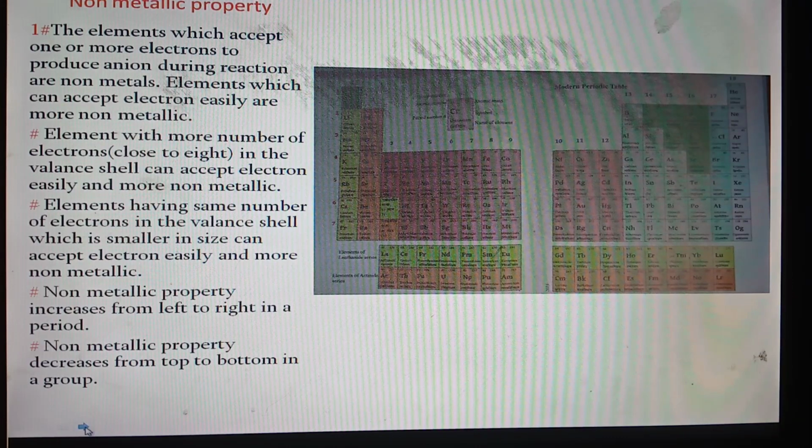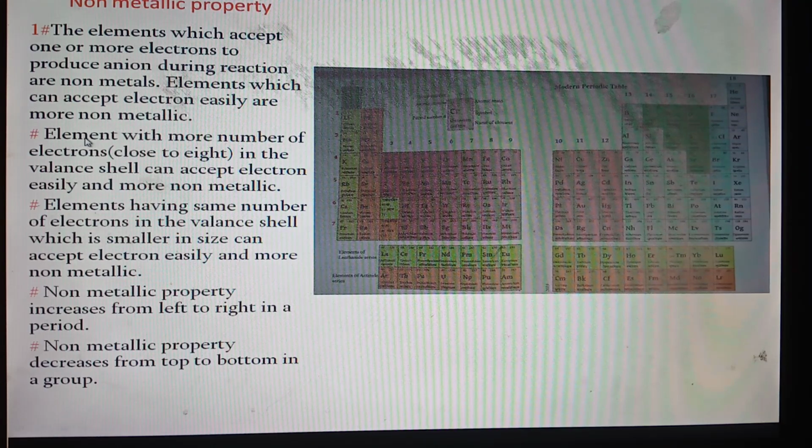Now we shall discuss non-metallic property, which is just opposite to the metallic property. We have to understand the points clearly. The elements which accept 1 or more electrons to produce anion during reaction are non-metals. I think you know which elements are non-metals. The elements which accept electron during chemical reaction are known as non-metals. By accepting electron, they become anion. And elements which can accept electron easily are more non-metallic. The elements which can accept electron easily are more non-metallic, mind it.